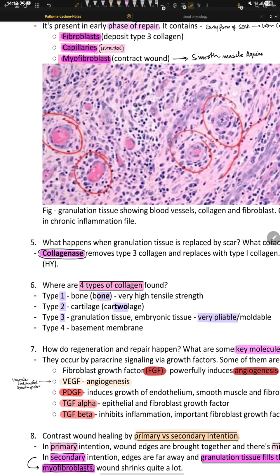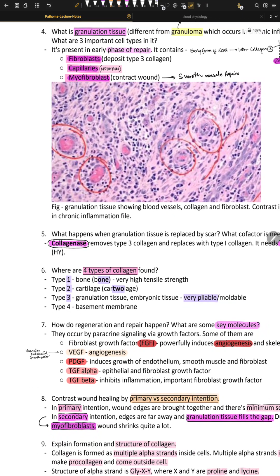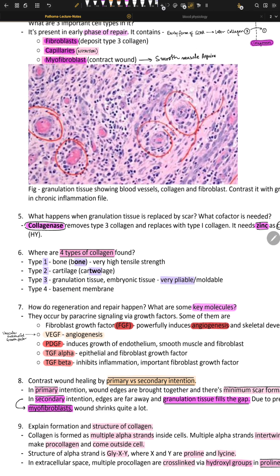To reduce this, we have to minimize the exposed area, we have to reduce the blood loss and the fluid loss, so that less infection is going to happen. So that's where the myofibroblasts come into the picture. Exactly how they do it is that these are just tiny muscle fibers, and they tug with each other, and they tug the wound together from both sides like this. It's one of the earlier phases because the wound is still open, so that's why we need to close the wound. That's the idea here.